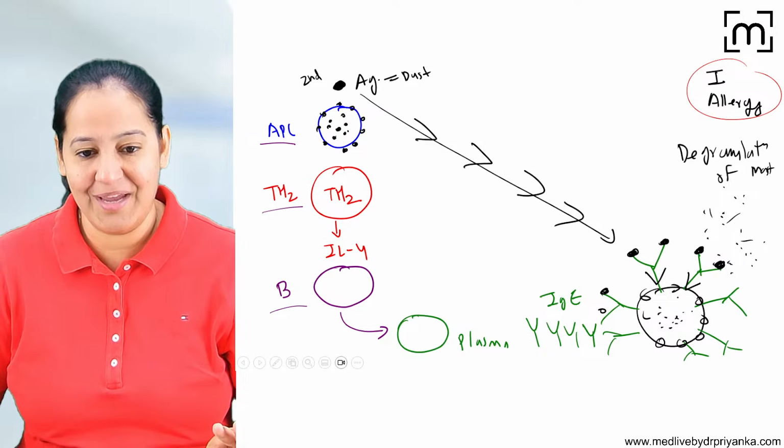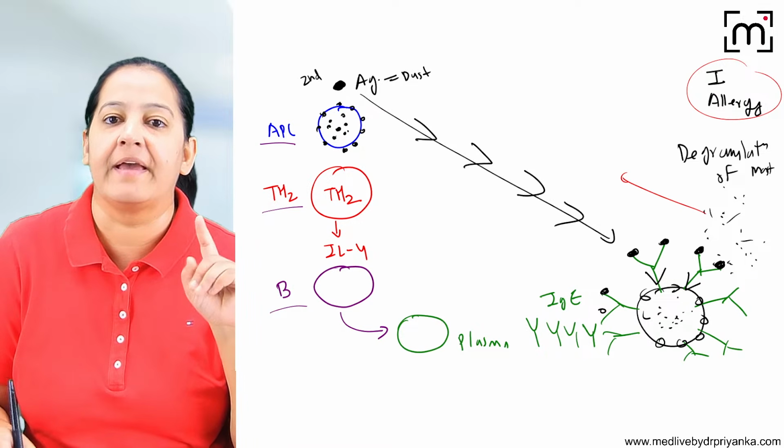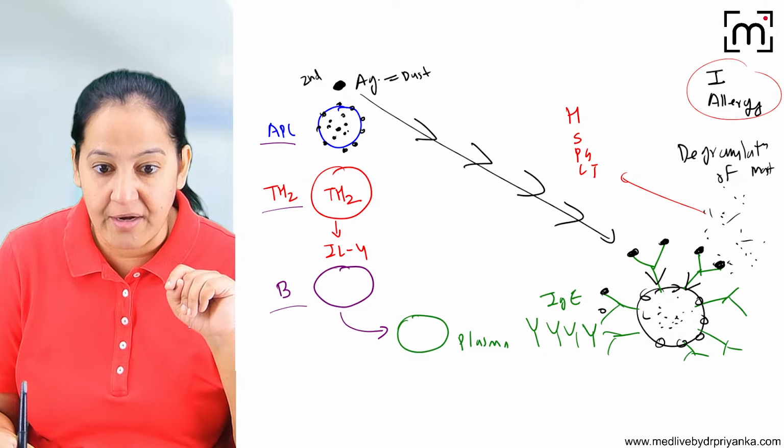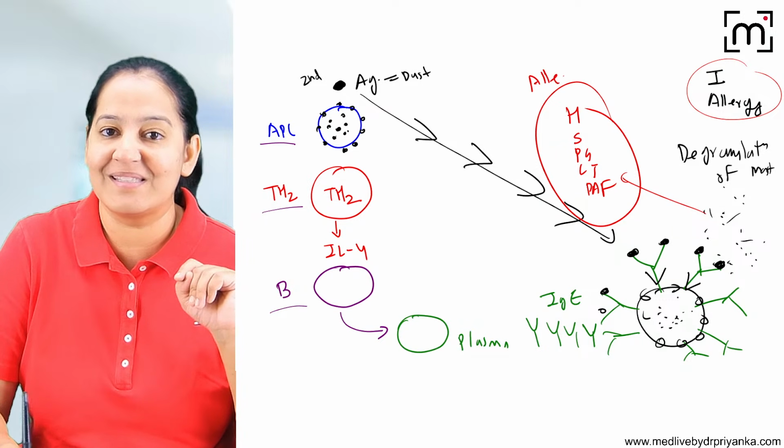Degranulation of mast cell. Okay, now the granules contain many important things, 5 important things: histamine, serotonin, prostaglandin, leukotriene, and platelet activating factor. And this causes allergy. This causes the symptoms of allergy.